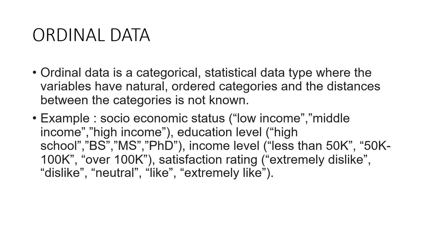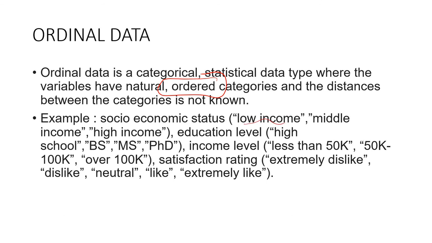Fine. This is ordinal data. Ordinal data is a categorical statistical data type where the variables have natural ordered categories. It is ordered and the distances between the categories are not known. This is very important: these are ordered categories. For example, socio-economic status: low income, middle income, high income.